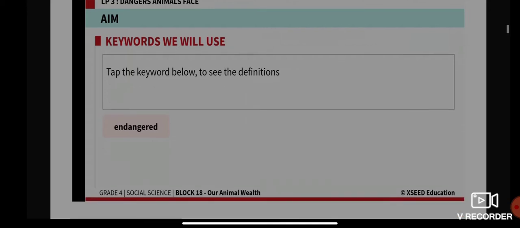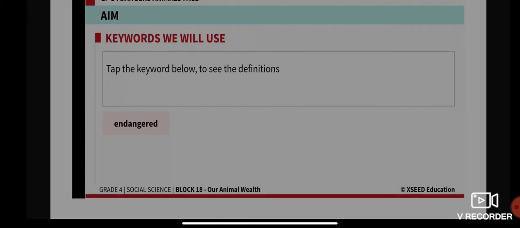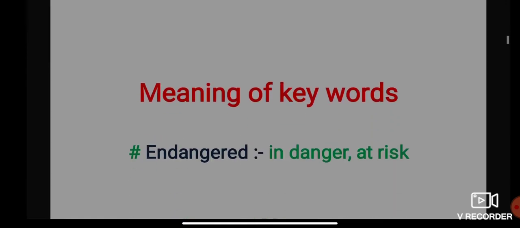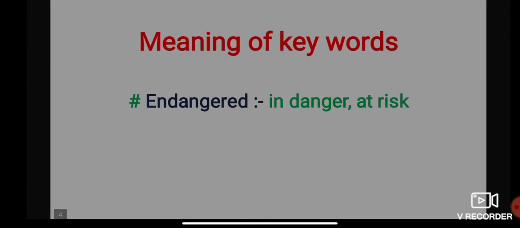The key word we will use today is endangered. What is endangered? The meaning of the term endangered is something which is in danger or at risk. They are known as endangered.